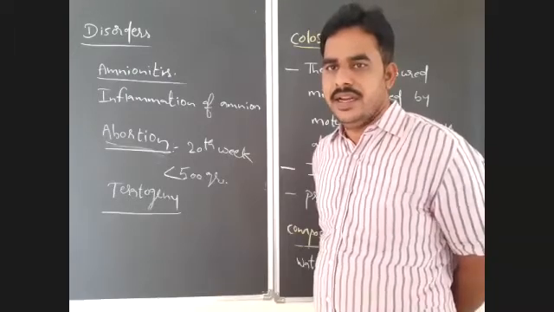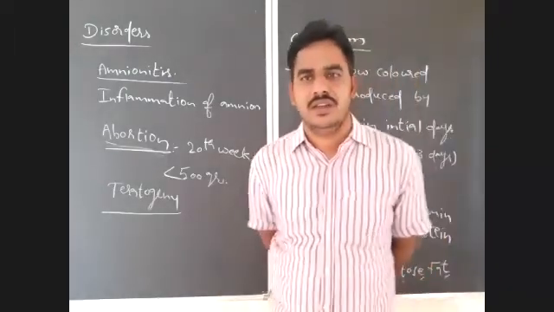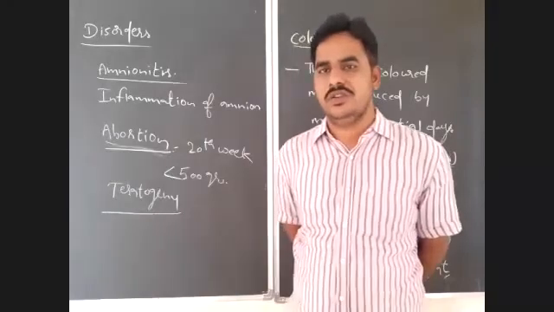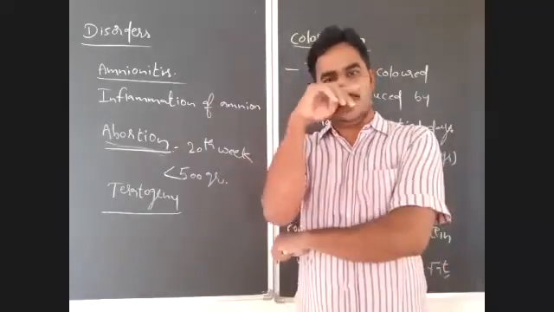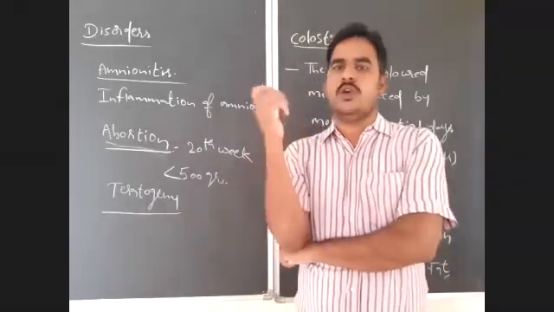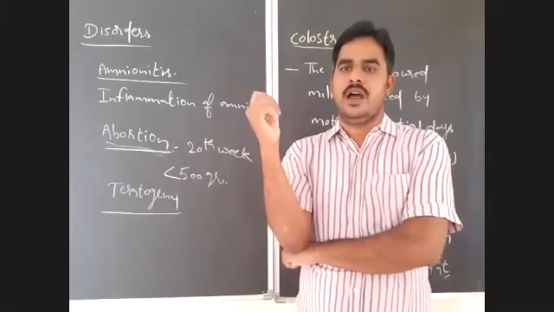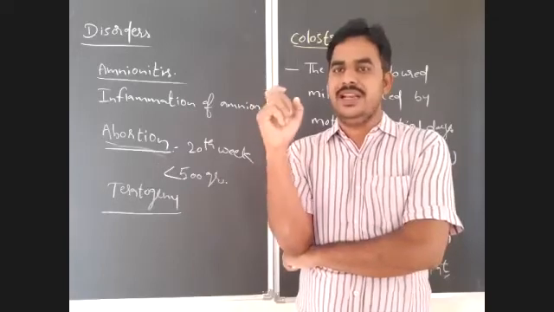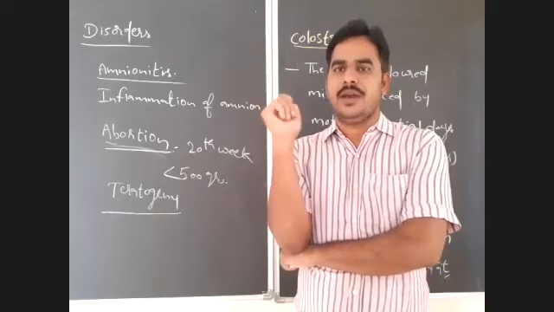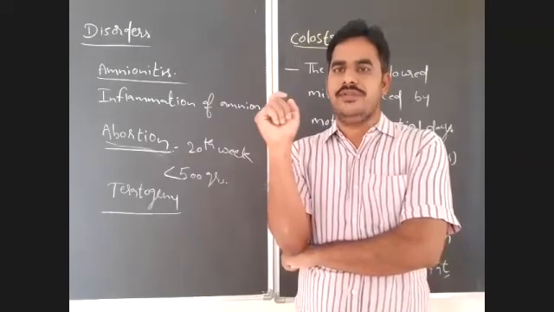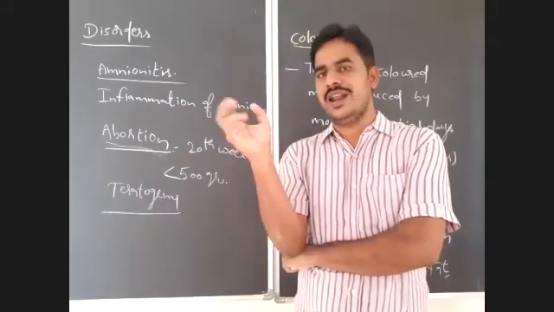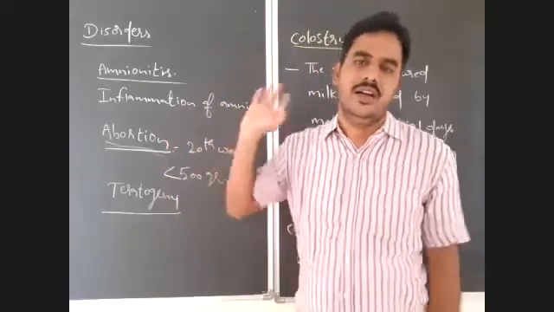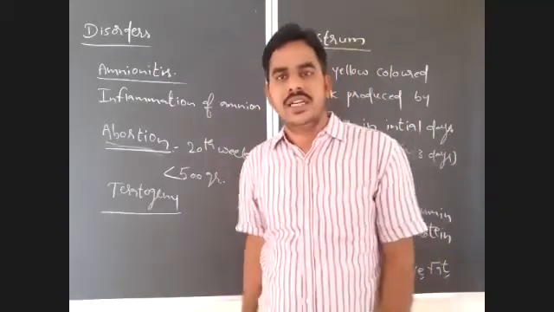It is mainly because of drugs, tobacco or alcohol consumption during pregnancy. If a female takes more drugs, more alcohol or more tobacco smoking during pregnancy, that may lead to abnormal formation of organs and organ systems, known as teratogeny.